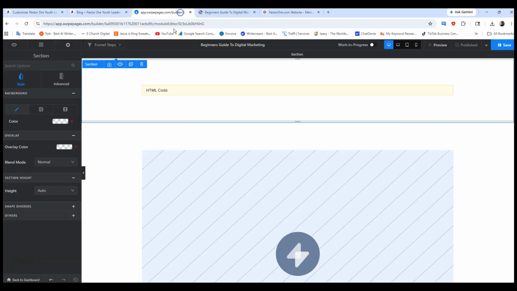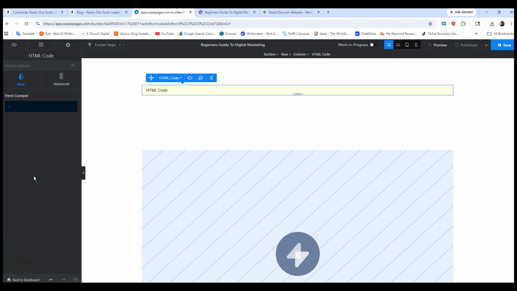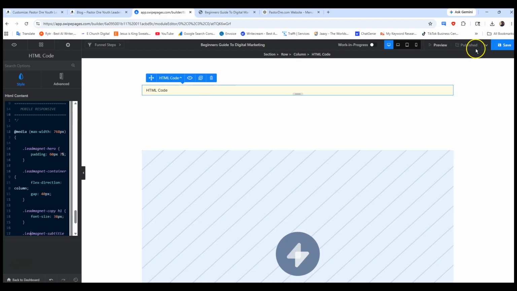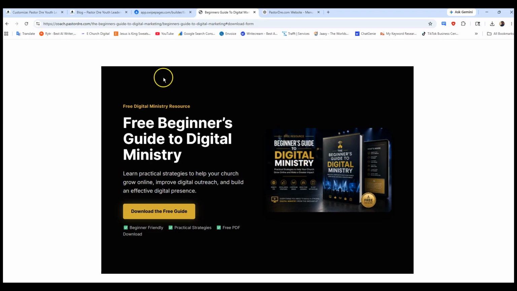So I'm going to go back to the landing page. I'm going to drop it in my HTML code. So I'm going to press Control A to select everything that's there, then Control V to paste. Okay, so let's see what happens. I'm going to click publish. Then I'm going to refresh. So hopefully our image shows up here. Okay, great. So it worked out great. I like that. That looks fire.